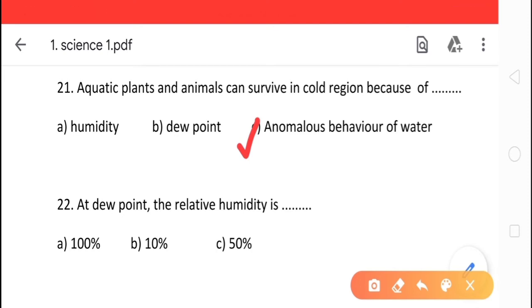22nd question is, at dew point the relative humidity is dash, and the options are 100%, 10% or 50%.